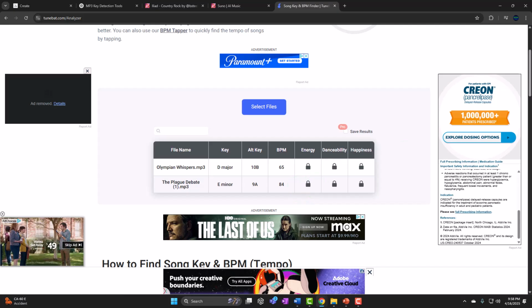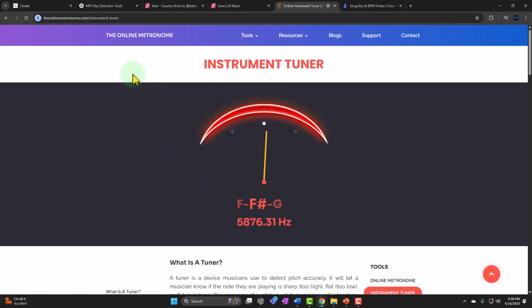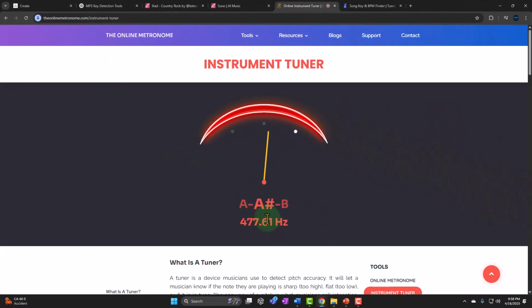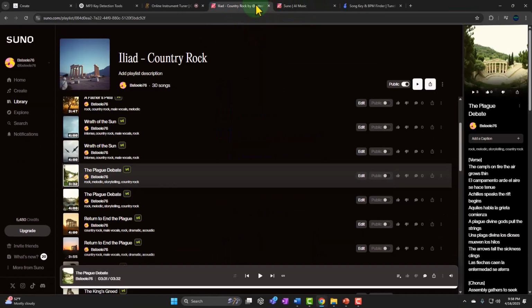You can also try to just use an online tuner to figure it out. You could play the song and use an online tuner, for example, something like this. Again, I'm not advertising this particular online tuner, but this is one that pops up on a search if you look for an online tuner. You can use this and try to figure out where the song starts and where it ends, which is usually the key it's in, basically, and get an idea of the song that way. And then if you're using a guitar or something like that, you can use the good old capo technique to try to play the proper position in the song.